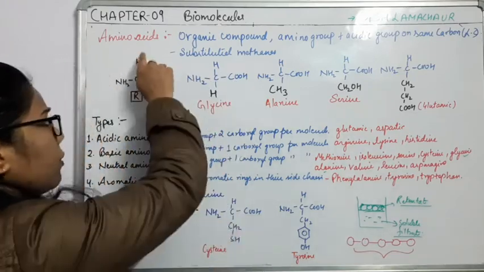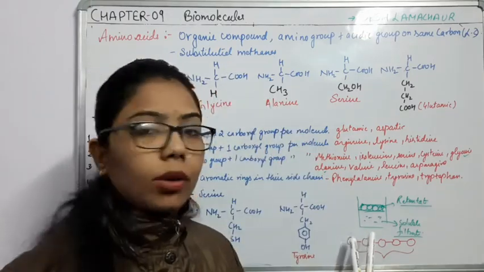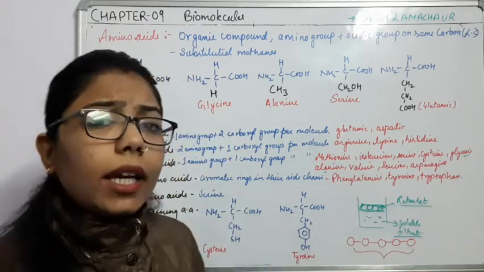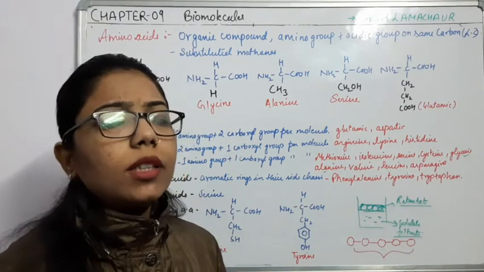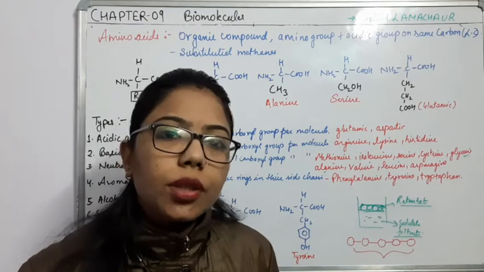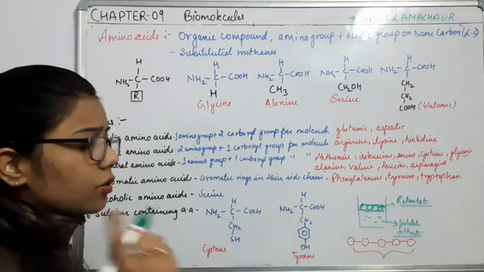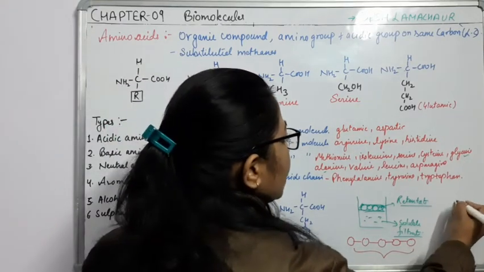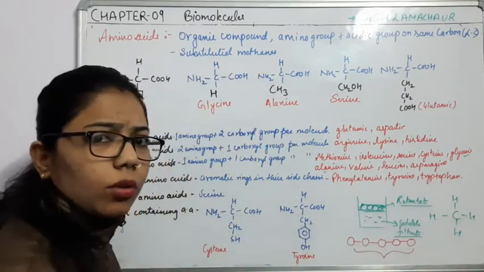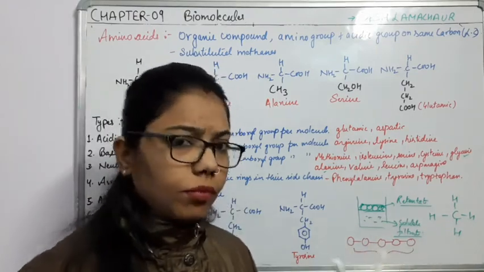Now if I talk generally about these amino acids, these are organic compounds. As we are talking about living organisms, they are organic molecules. Then anytime we are talking about the amino acids, what are they? These are the substituted methane. Now the question arises, what is methane? If I show you the structure of methane, it is CH4. It means that this carbon is surrounded by 4 hydrogen atoms. So this is the simpler methane here.